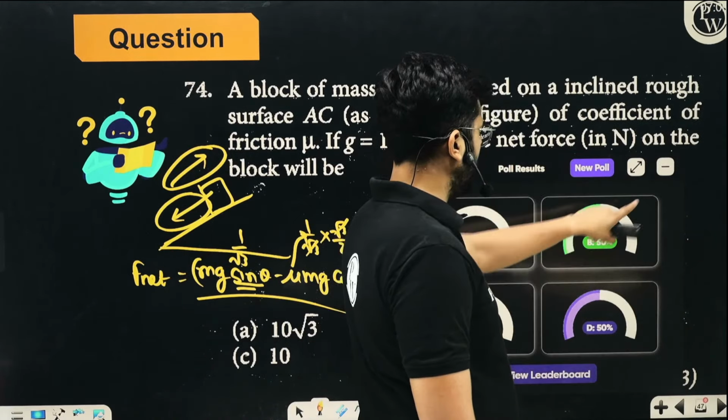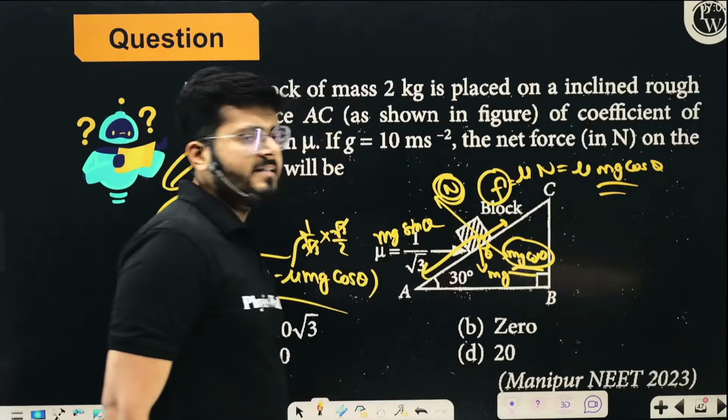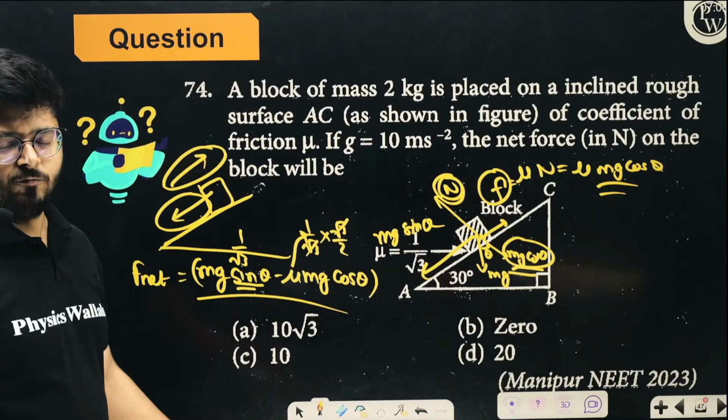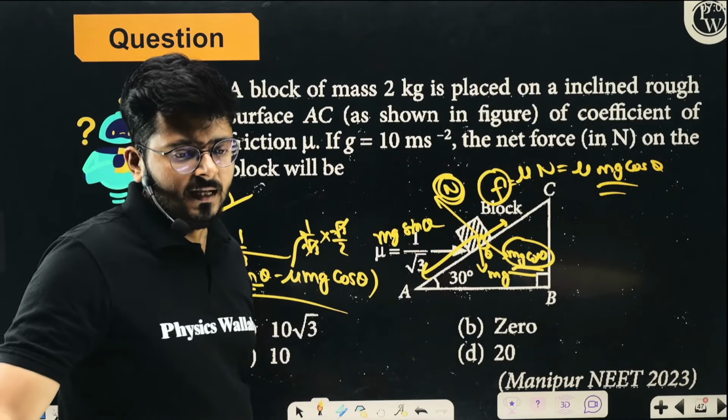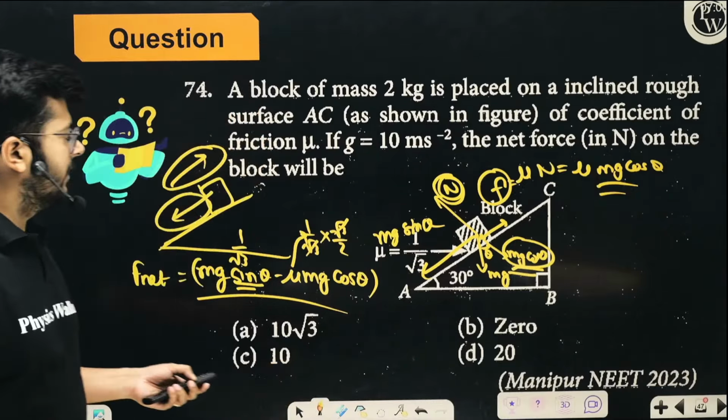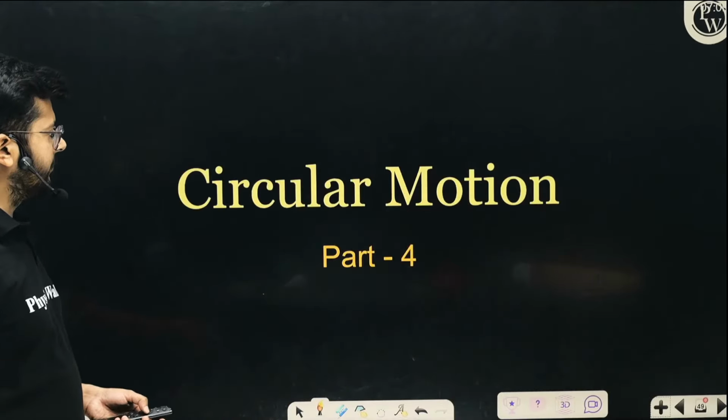Okay. So Chaitanya was correct, right? Option B is the correct option, right? Net force is subtraction of these two things, right? Let's move on and talk about the next question, my dear kids. So it was asked in the year 2023, right?